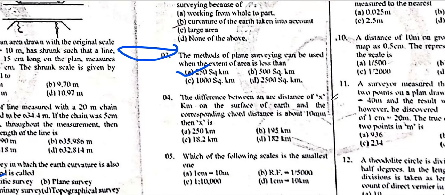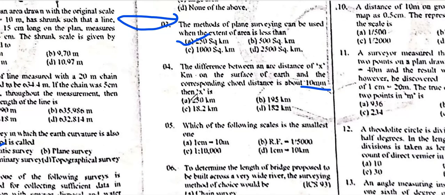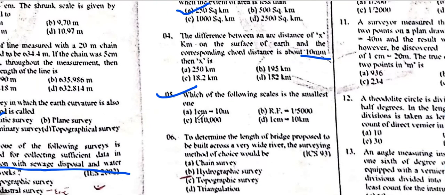The difference between the distance of x kilometers on the surface of the earth and the corresponding chord distance is about 10 mm. So how much is the answer? Which of the following is the smallest RF?